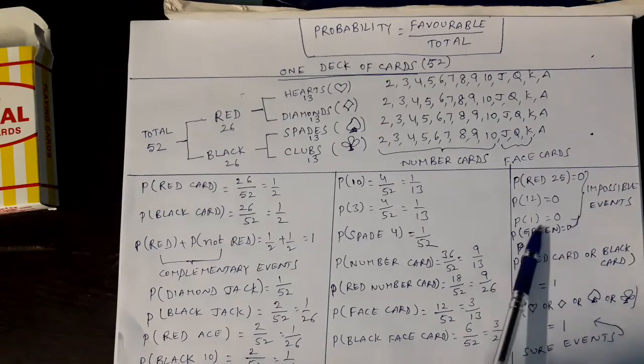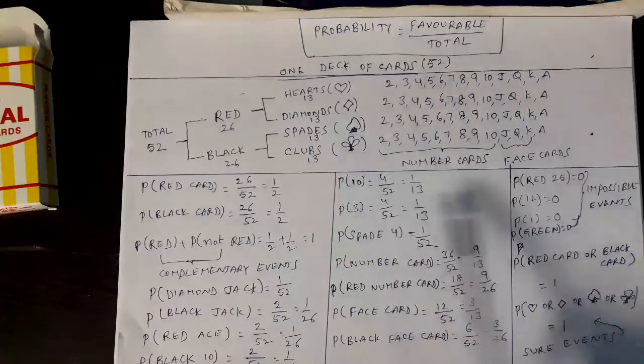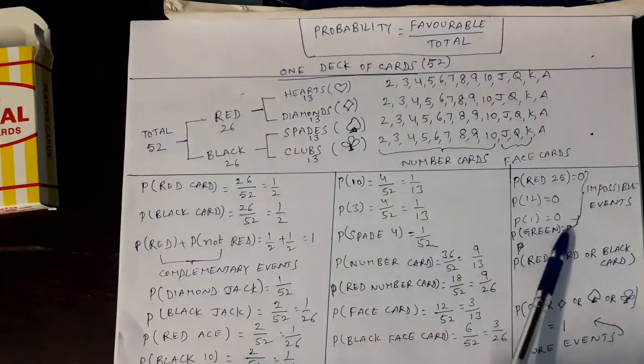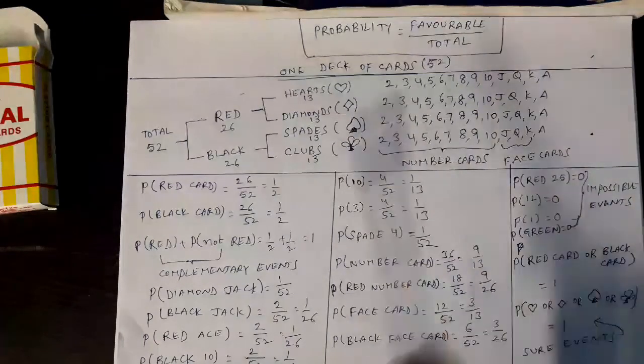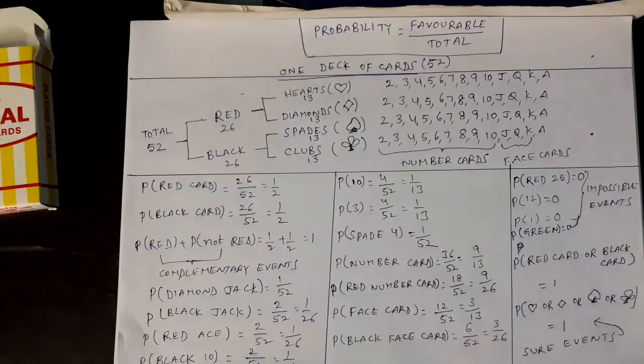Tell me what is the probability of getting 1? Do you have any 1? No. You don't have 1. So probability of getting 1 is 0. Probability of green card. Do you have any green card in deck of cards? No. Red cards are there, black cards are there, but we don't have any green cards. So probability is 0. Impossible event.